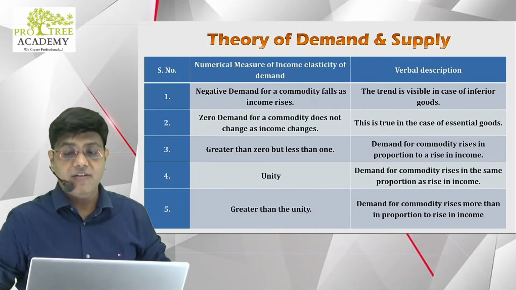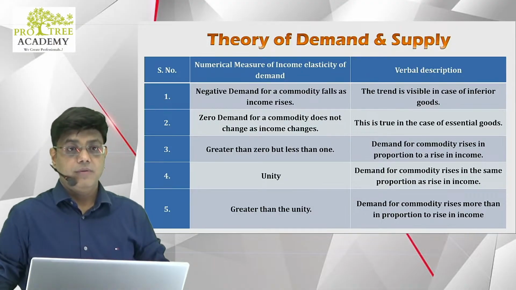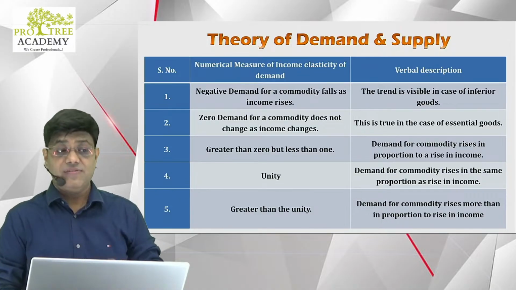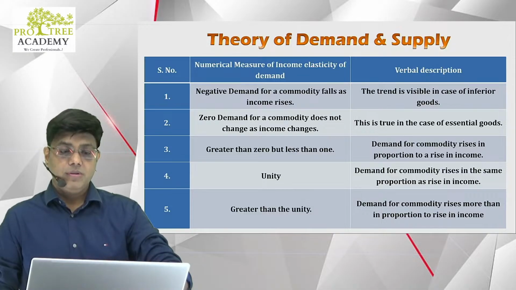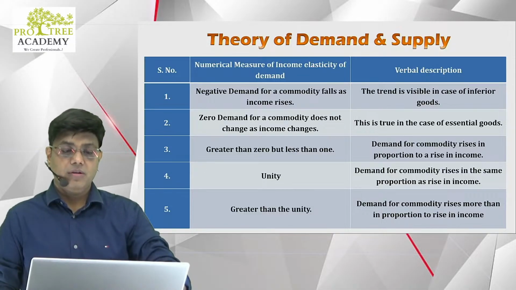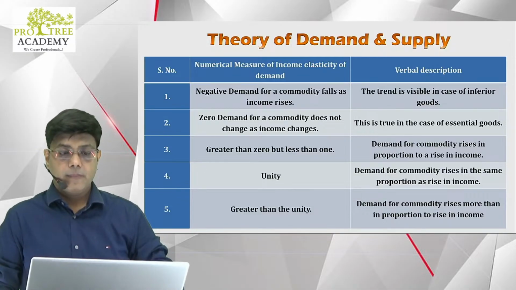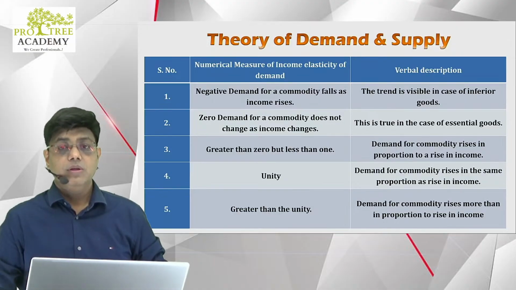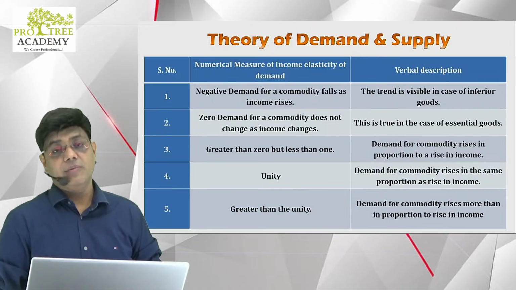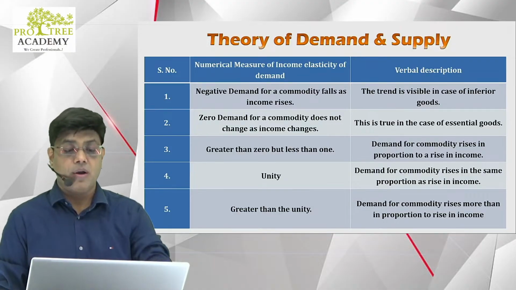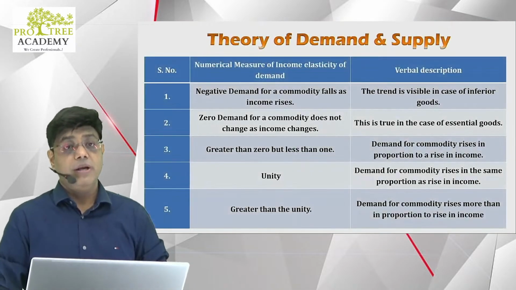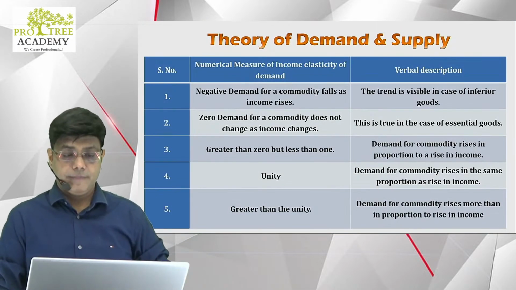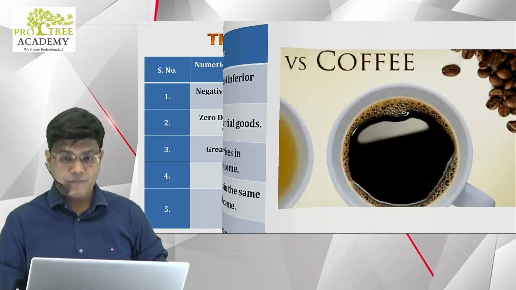Not every commodity is demanded more. If your income increases, if your lifestyle improves, it may happen that you might not consume the basic ingredients like bajra and jowar. You may completely switch over to wheat. So depending on the commodity, the elasticity will change.